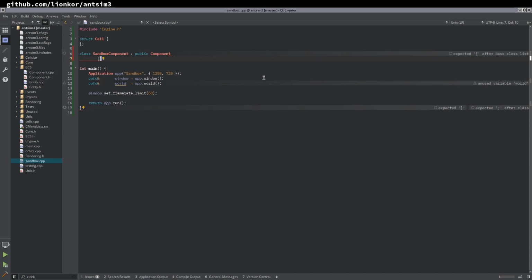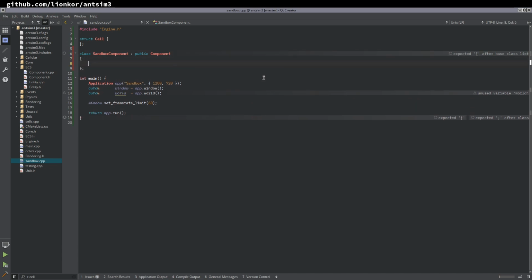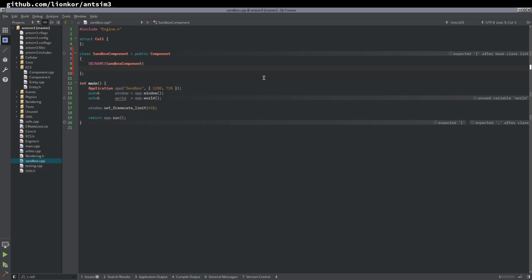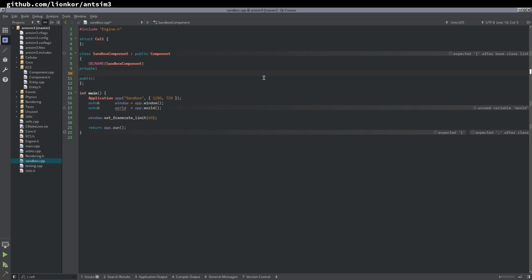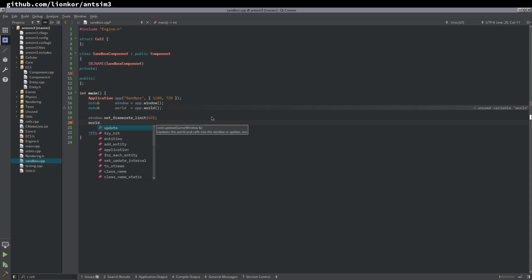And we have this introspection system that we're going to use. So object name is sandbox component, and that enables us to do a whole load of stuff that is really sweet, like ask whether it is a sandbox component. With linear complexity, not constant, we can figure out whether an entity has a component.